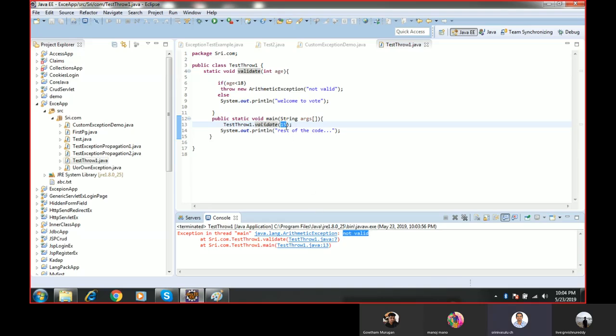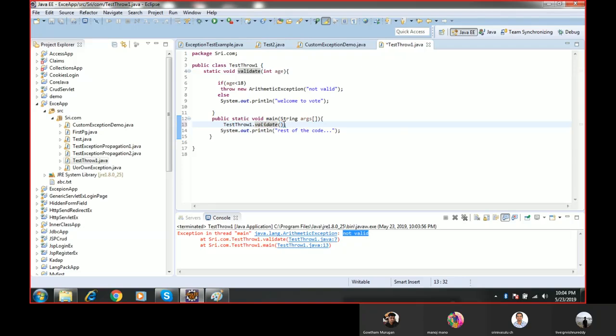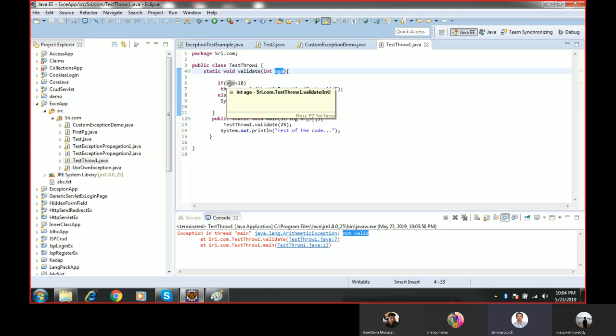In case I pass age as 25, then what happened? Test throws dot validate. Immediately it will check where the validate method is. Here there is a validate method, and here we have the age parameter. I am passing 25. So as of now age is 25. 25 less than 18? No. 25 is not less than 18. 25 is greater than 18. So the if block will not execute. Then immediately it will come to the else block.